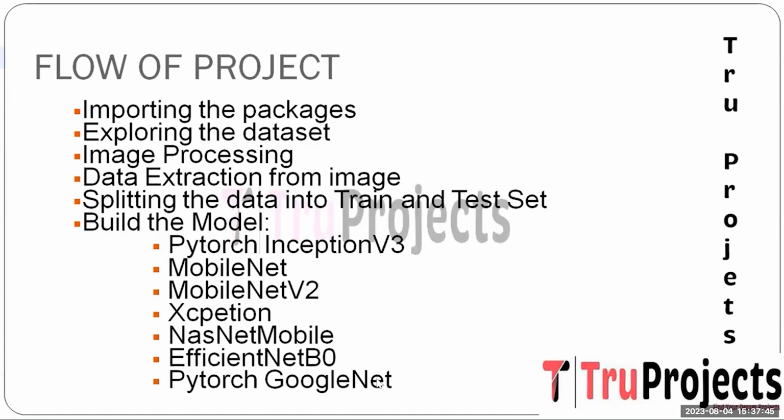And the next one is PyTorch GoogleNet, also known as Inception V1, an early Inception architecture characterized by its unique Inception module that performs multiple convolutions in parallel. It excels at capturing features at different scales, and in this project it is instrumental in recognizing and detecting rice plant disease by efficiently capturing the diverse patterns and variations within the image.